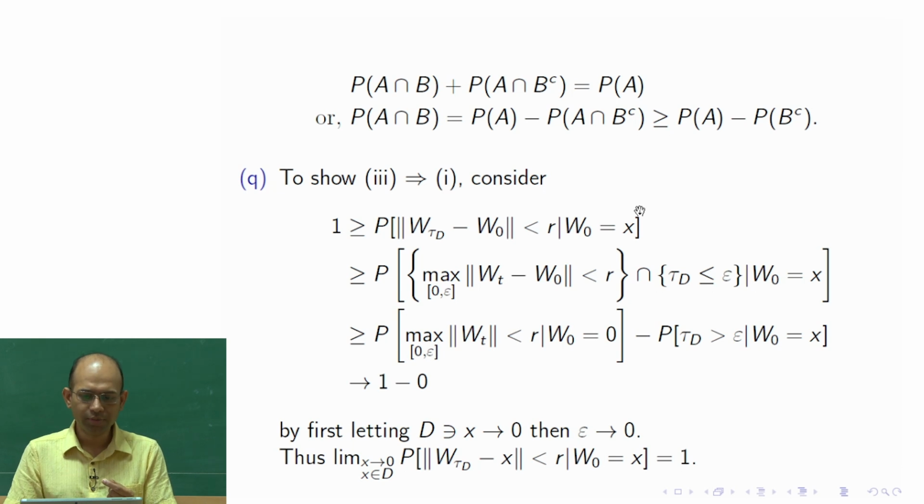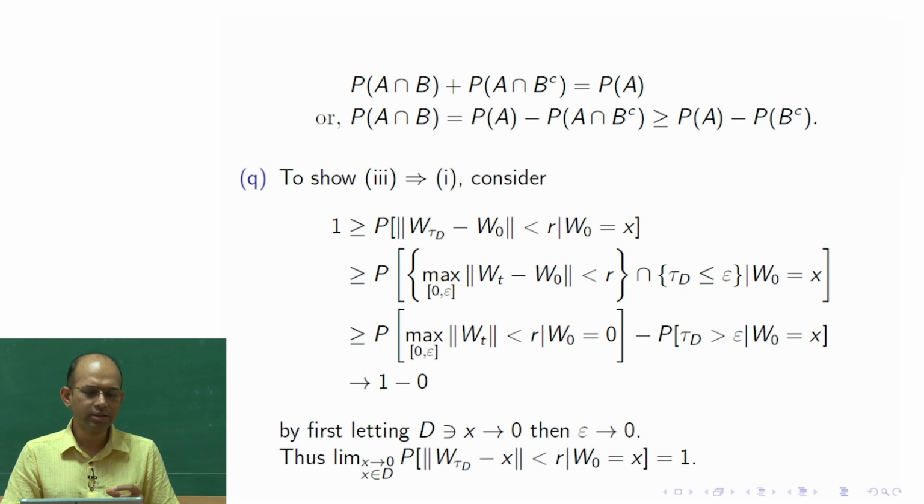Because if x is outside the domain, then this will be exactly 0, correct? I mean, tau d would immediately be 0, so W tau d would be the same as W 0. So W 0 is inside the domain, and then we consider the exit time, where W tau d hits the boundary, and you take the norm of the difference, and that is less than r.